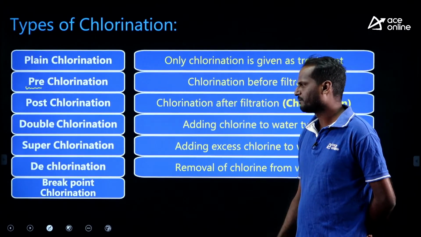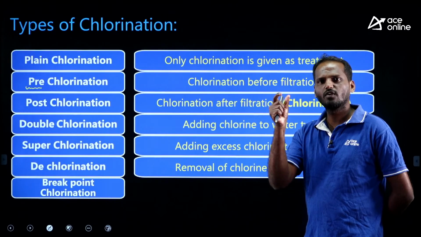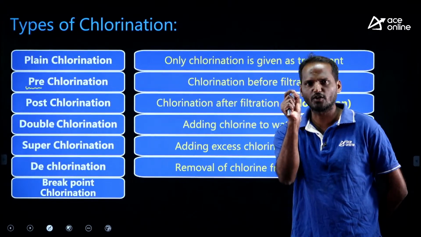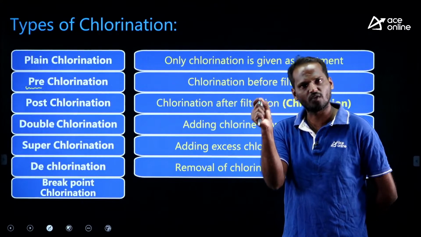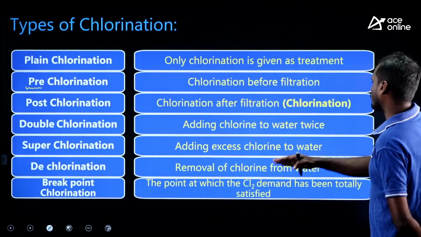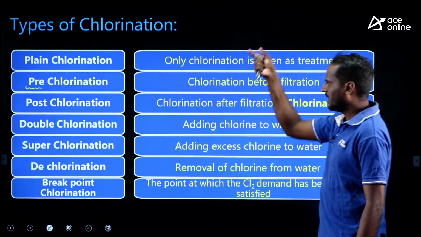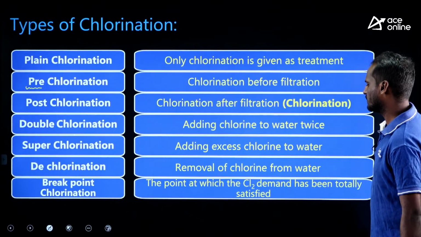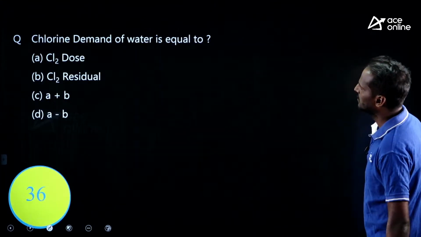What is break point? When the total chlorine demand of water is fully satisfied, that is known as break point chlorination. At that particular dose, the chlorine demand of that particular water is completely satisfied. The point at which the chlorine demand has been totally satisfied is known as break point chlorination. Have a quick idea about these types of chlorination. They may ask you a few questions from this area, right? Very easy.